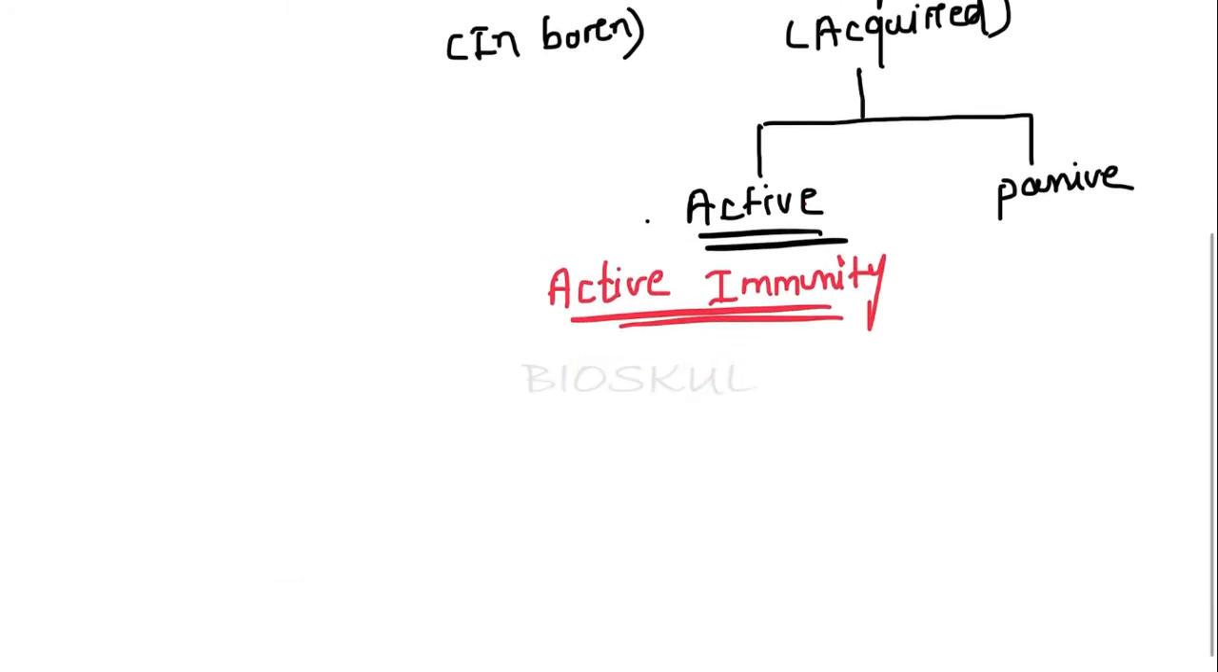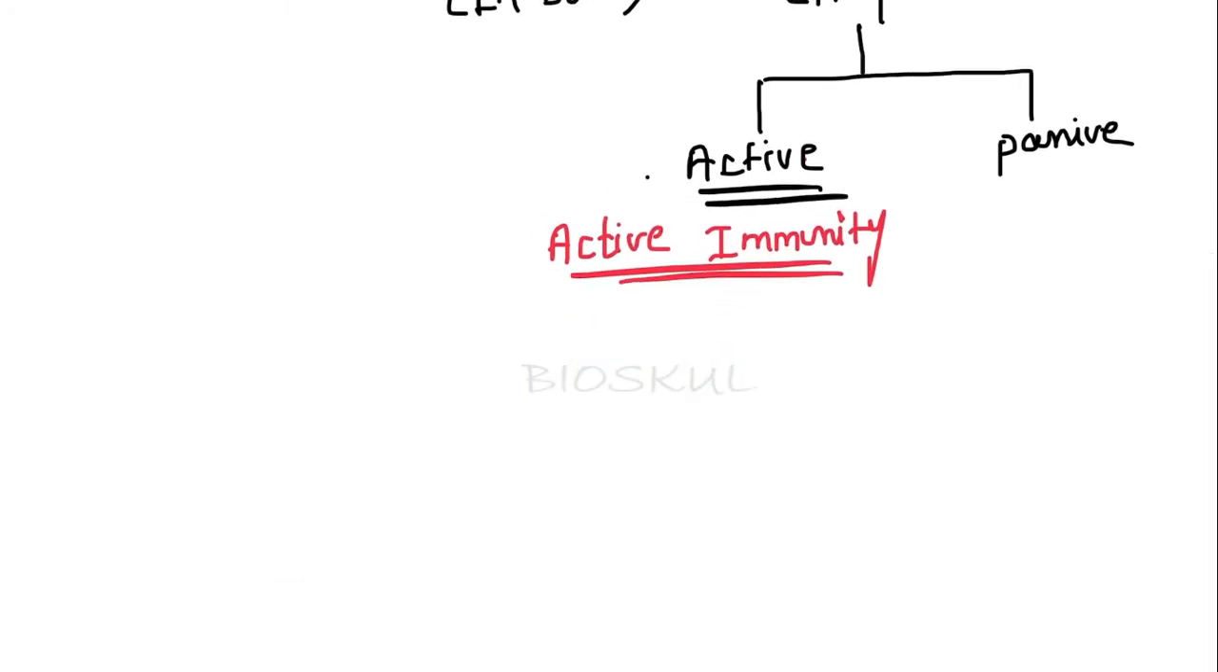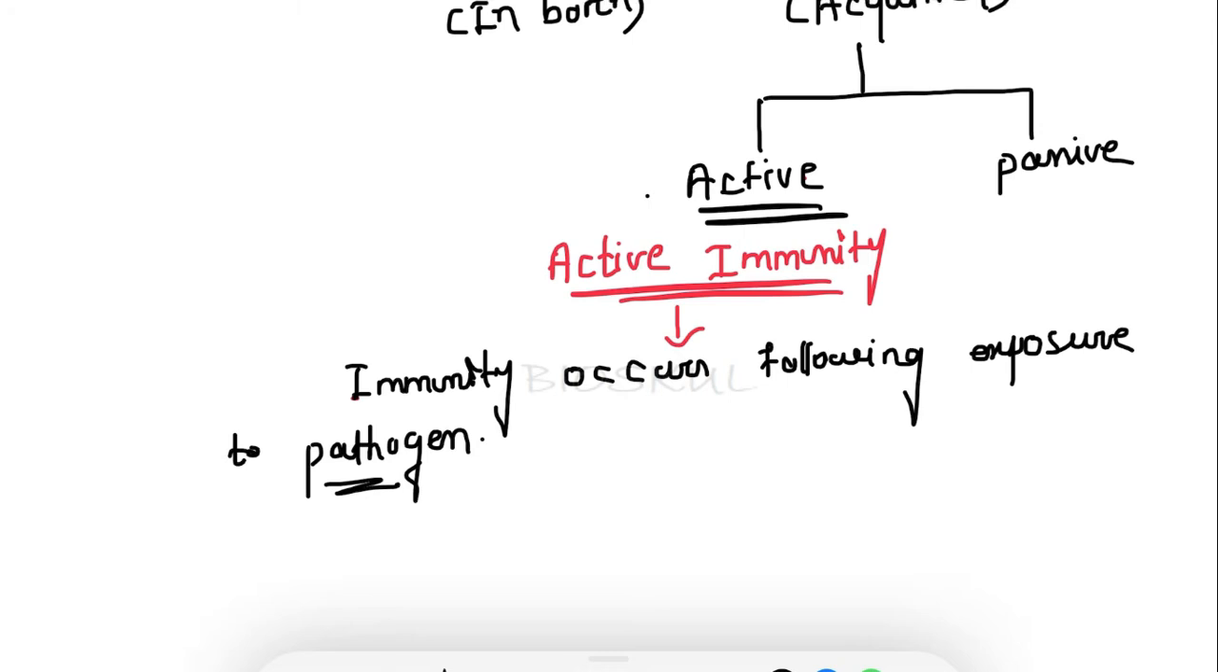Active immunity is the immunity that occurs following exposure to the pathogen. So when our body gets exposed to a pathogen, our body actively works to generate an immune response against that pathogen. That's why it is known as active immunity. Here our body is actively working to generate the immunity or immune response against that pathogen.